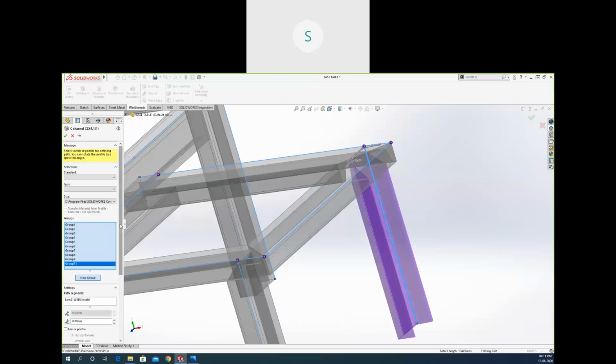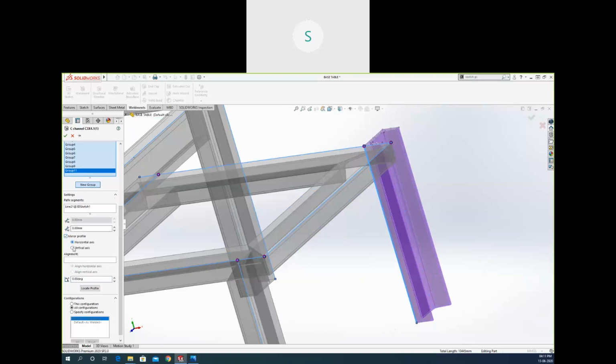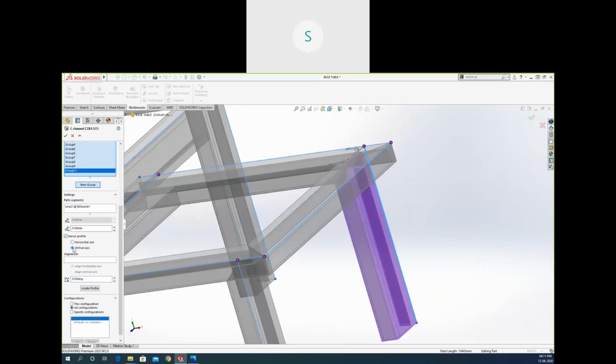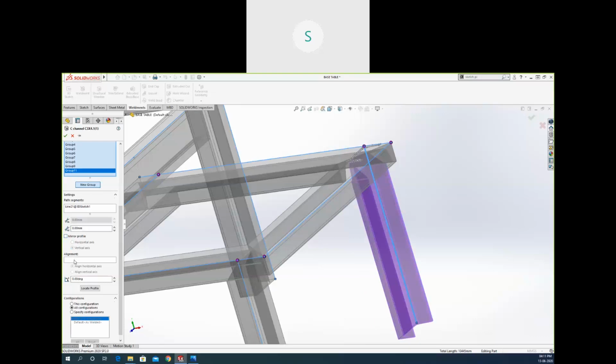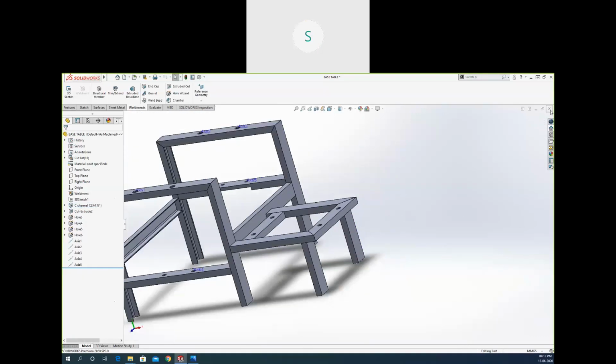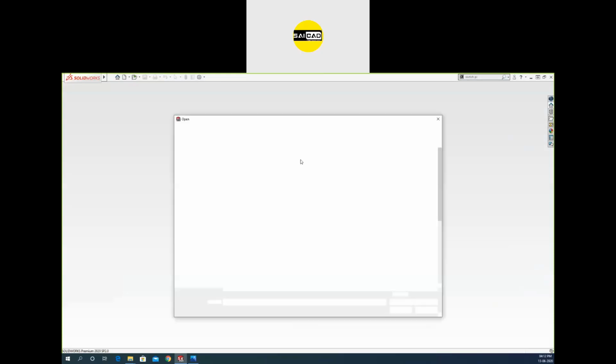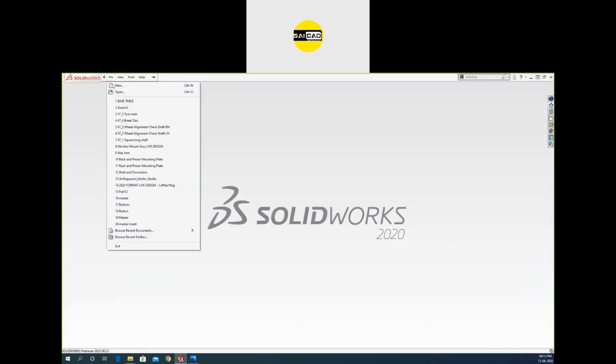We can use the options available here for mirroring profiles. I need to mirror it outside. I need it vertical, horizontal, whichever option you want. We have so many options right here. So we have the alignment, we have the locate profile. We can apply all the options. And for the surface modeling, I can just open it directly from here.